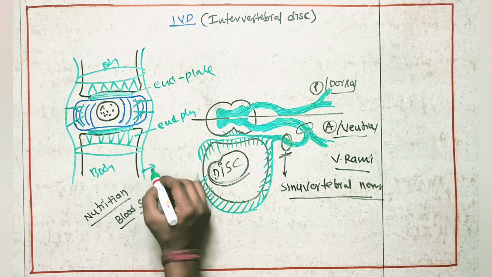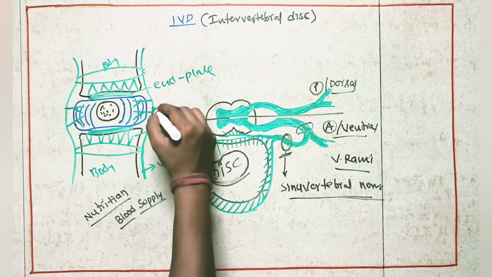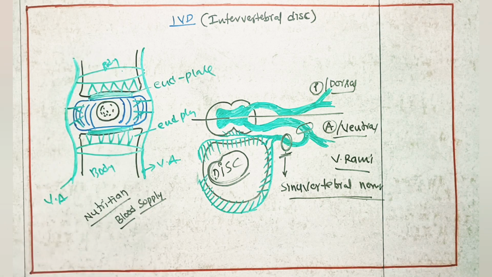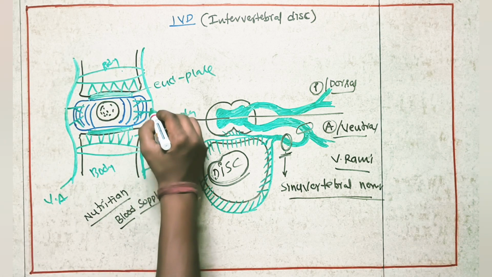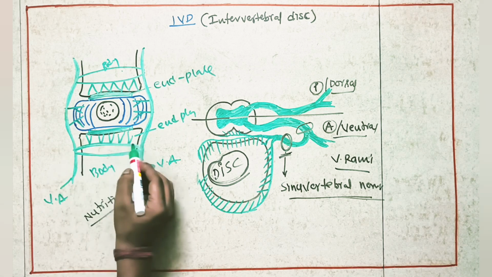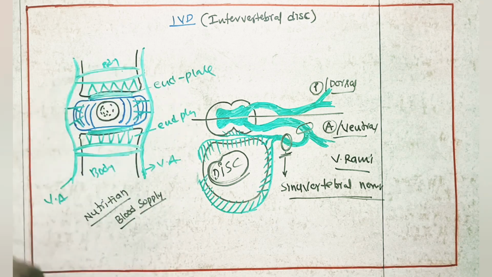So this is a vertebral artery. It is coming on the side of the vertebra. This is also a vertebral artery. It is also coming on the sides of the vertebra. So these vertebral arteries are giving branches to the bodies of the vertebra. Here it is giving, and here also it is giving branches to the bodies of the vertebra.